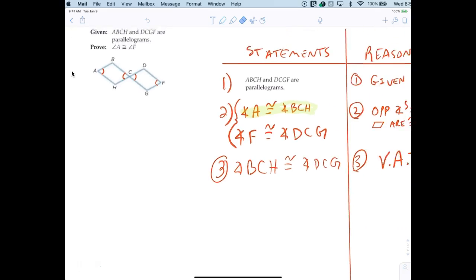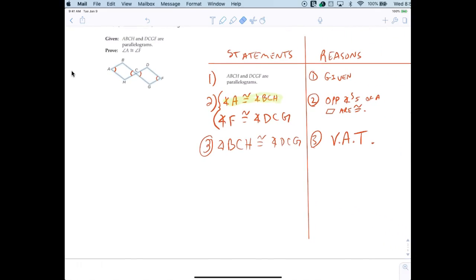Now, how do we finish it up? Tell me. Exactly right. Number 4. Now we can say angle A is congruent to angle F by substitution. Now that's the kind of proof that I think is important. Double check me on that. They ask about angles, so I didn't start with the sides. I tried to relate the angles to each other. All right, anybody have any questions? I don't think that's too bad.